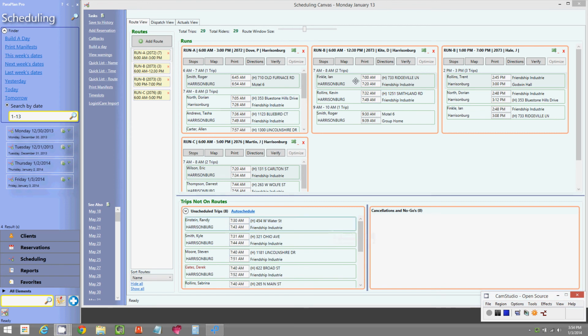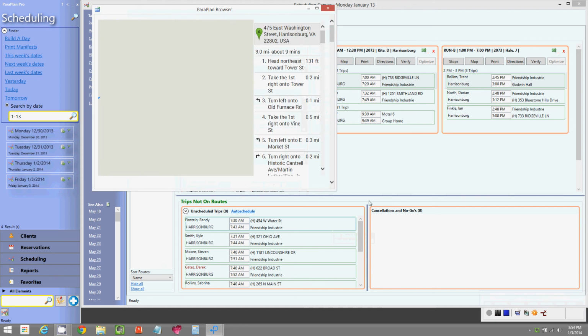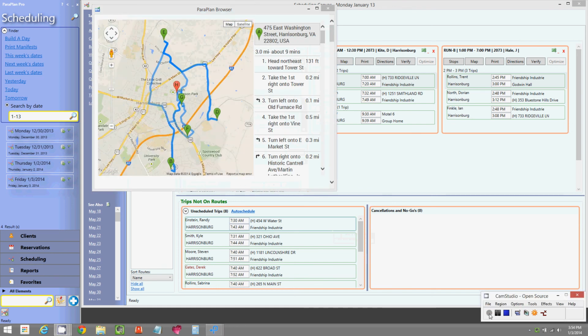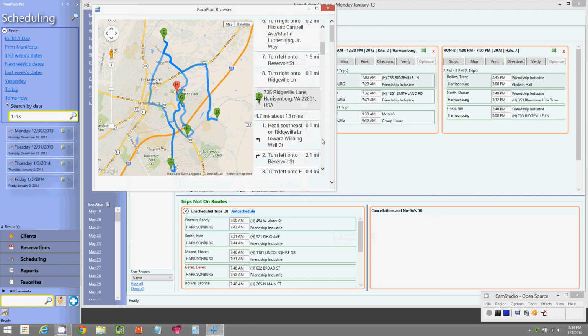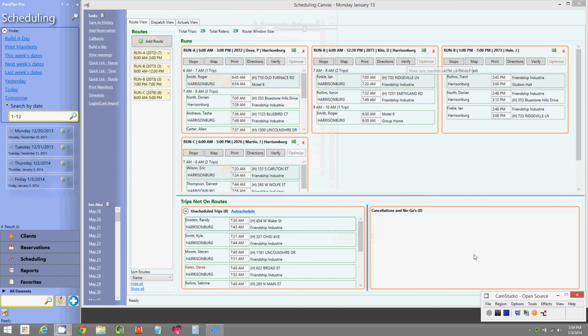You can use the verify feature that I've showed you before to kind of see if being a little bit late is okay. You can open up a map view of any route. And with this view, kind of look at what times certain drivers are at certain locations compared to these unscheduled rides and make your best guess possible. And ParaPlan will help you do that using the verify feature as well.